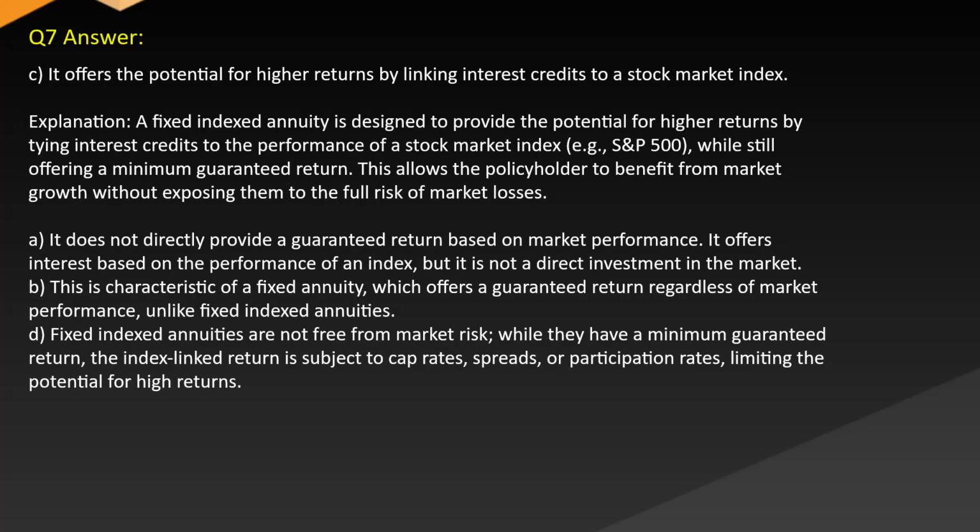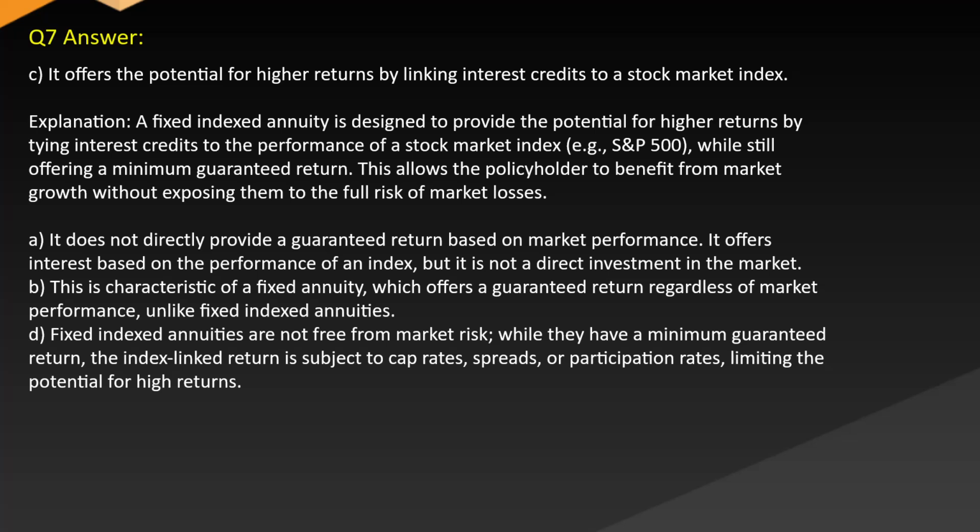Answer: C. It offers the potential for higher returns by linking interest credits to a stock market index. Explanation: a fixed indexed annuity is designed to provide the potential for higher returns by tying interest credits to the performance of a stock market index, e.g. S&P 500, while still offering a minimum guaranteed return. This allows the policyholder to benefit from market growth without exposing them to the full risk of market losses.